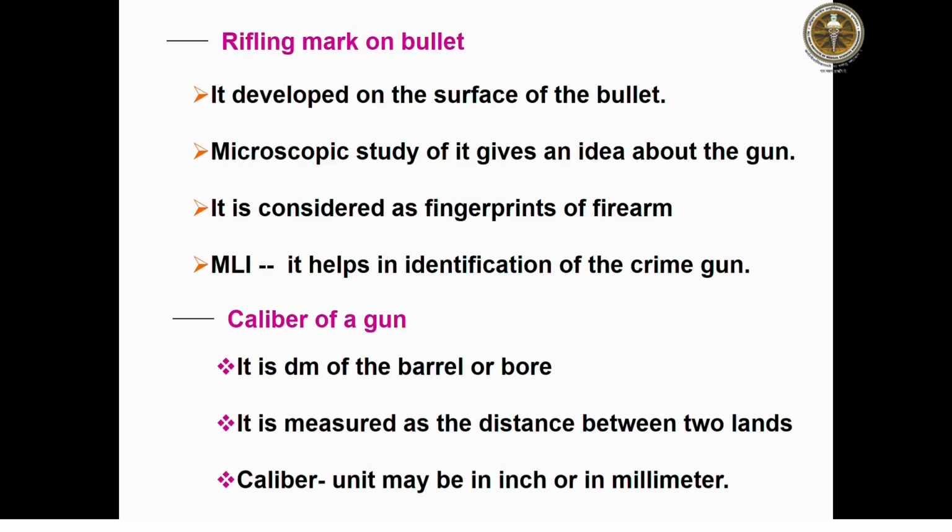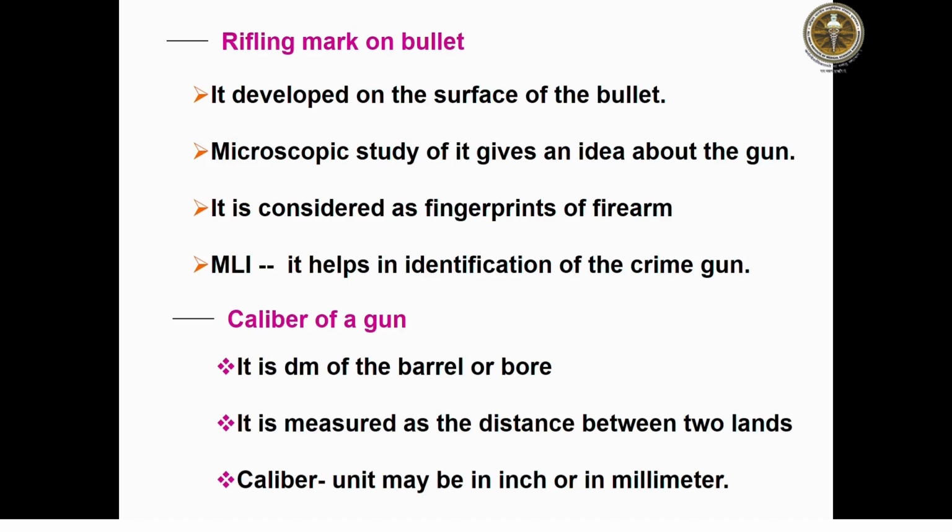The rifling mark can also be observed if a bullet is fired from a rifle, and it develops on the surface of the bullet. Microscopic study of it gives an idea about the gun. It is considered the fingerprint of the firearm. The medicolegal importance of the rifling mark is that it helps in the identification of the crime gun.